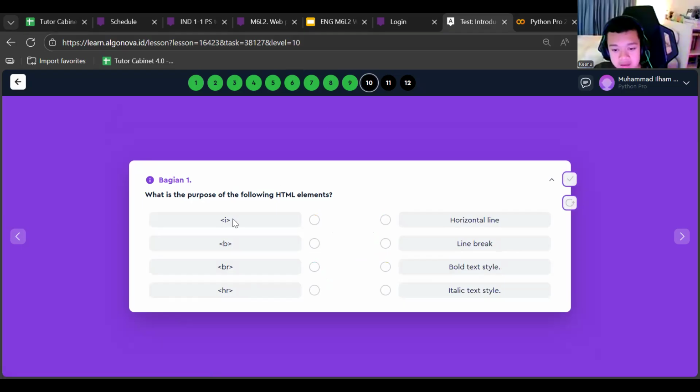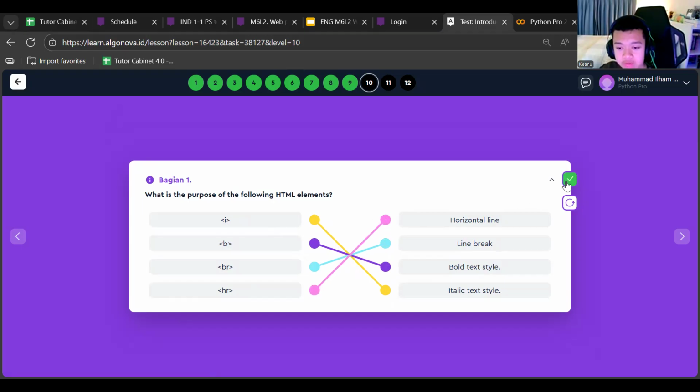Okay, let's go for the next question. Number 10. What is the purpose of italic? I is for italic, B for bold, BR for the line break, and HR for the horizontal line. So easy for this.